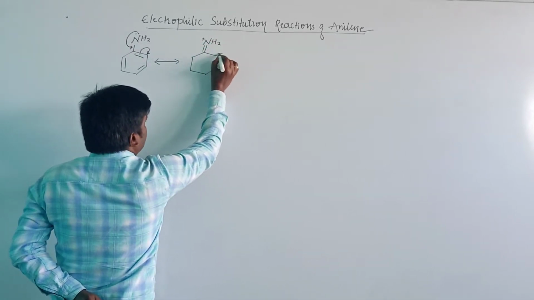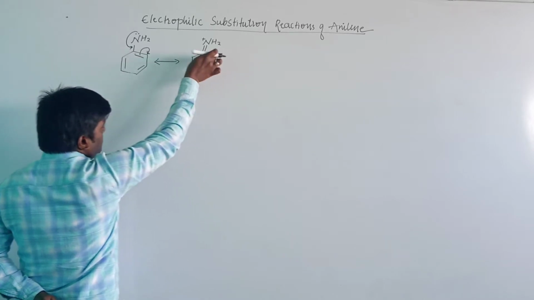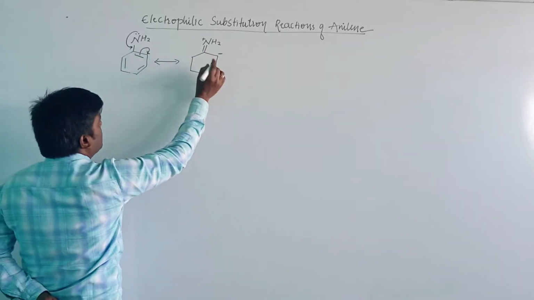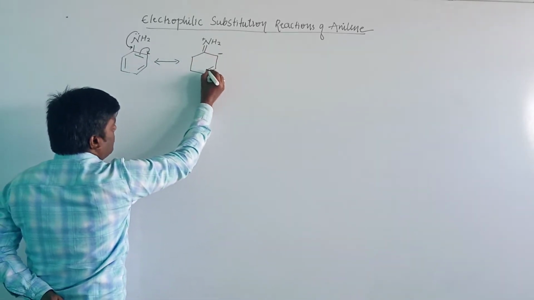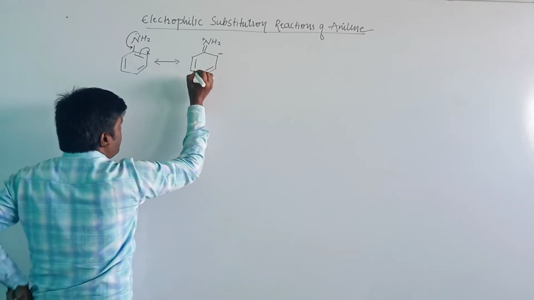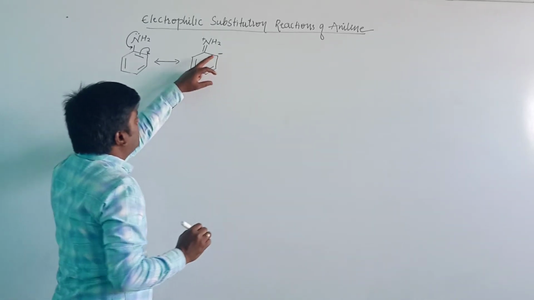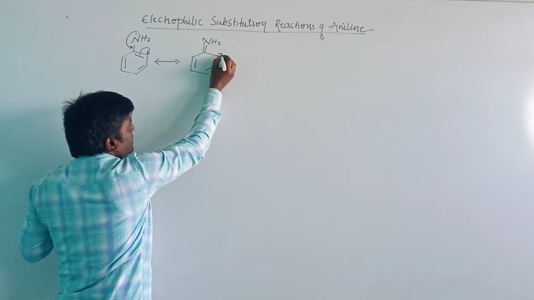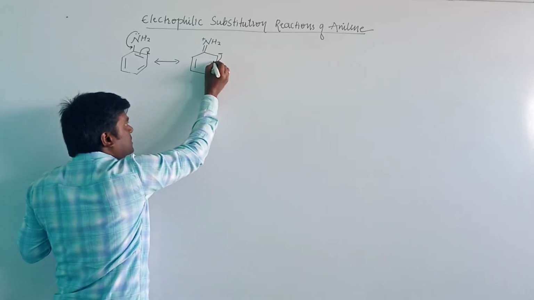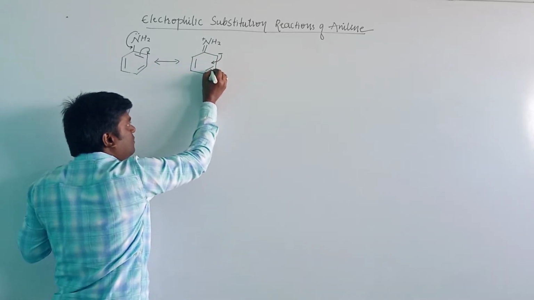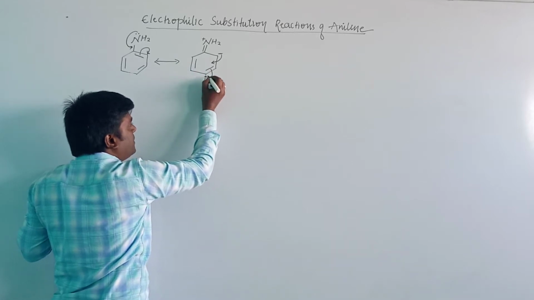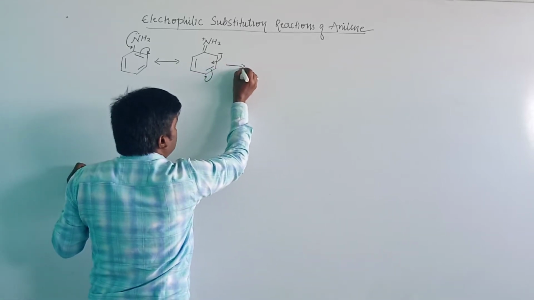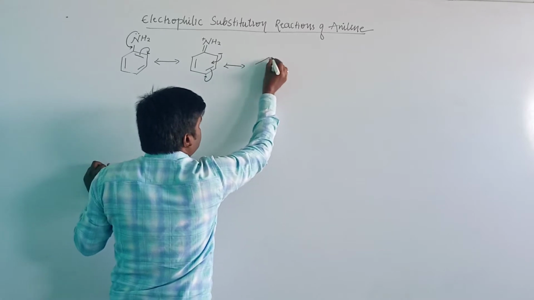Then the negative charge is present here due to the delocalization of pi electrons, and as usual a double bond here and a double bond here. This negative charge will be delocalized in the benzene. Then these electrons will shift to the next carbon atom, and it will give another resonance structure of aniline.